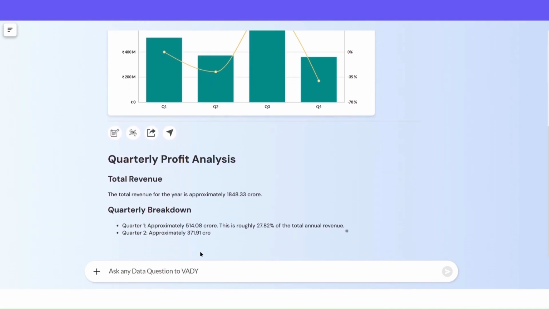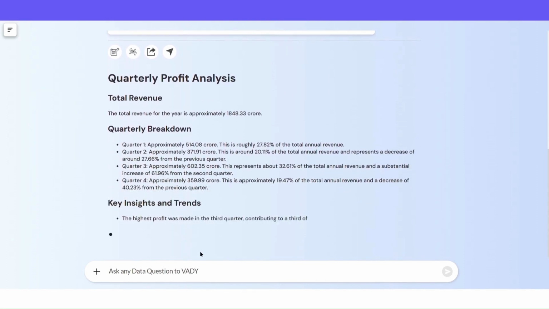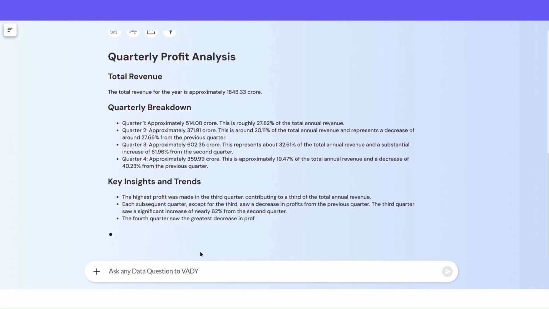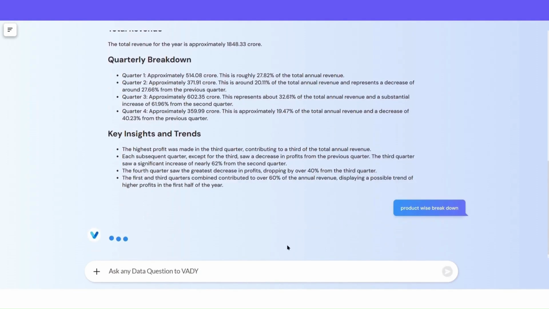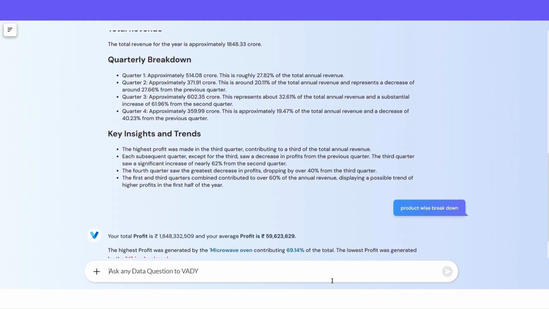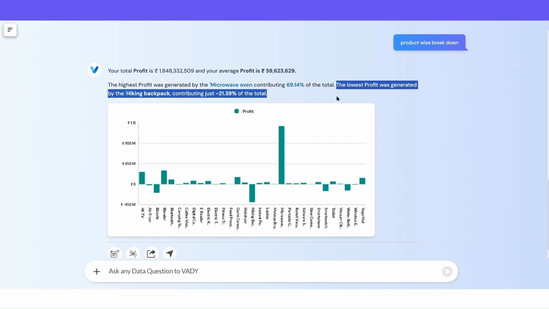Here's a quick breakdown of the quarterly profit analysis. Quarter 3 saw the biggest revenue boost, while Quarter 4 had the sharpest decline. Most of the year's earnings came from Quarter 1 and Quarter 3 combined. Now, product-wise breakdown. The hiking backpack was the weakest, reducing profits significantly.